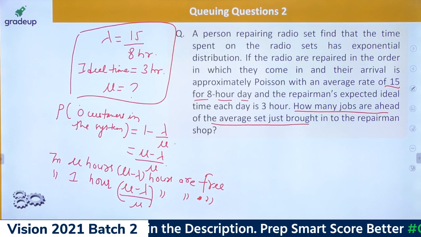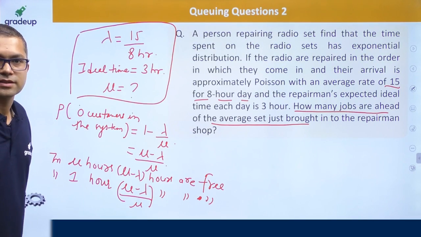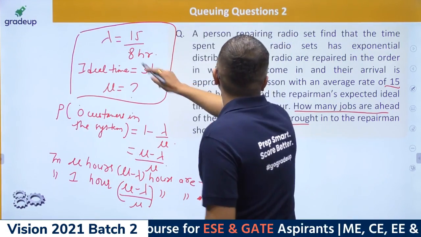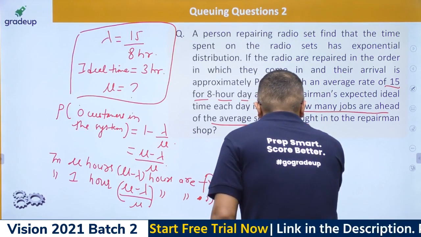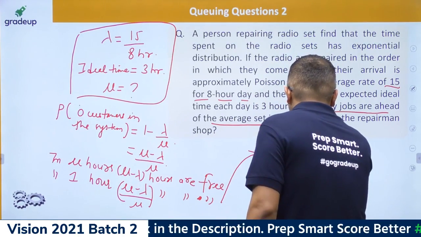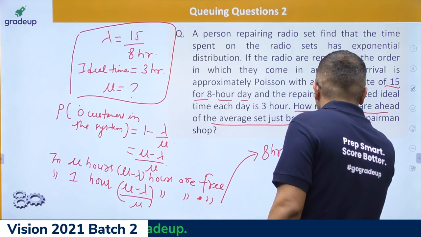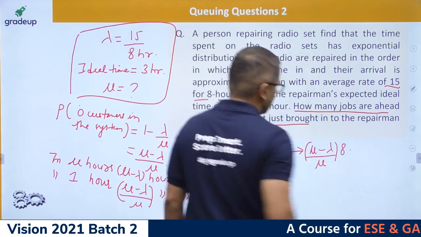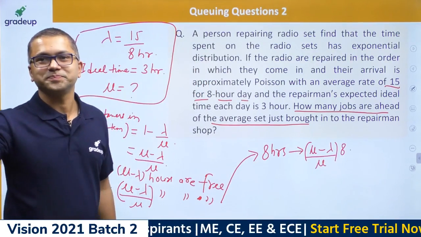So in 8 hours, because we are talking about 8 hours here, how many hours are going to be free? That is going to be mu minus lambda upon mu into 8. This many hours are going to be free or idle.